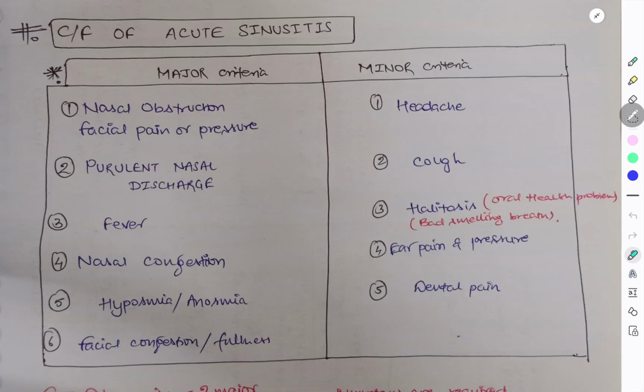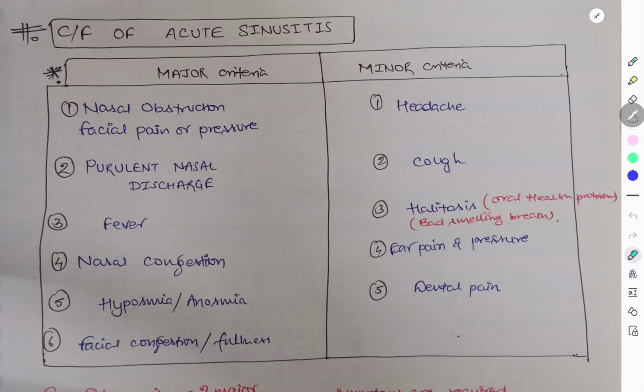Now we need to learn about the clinical features of acute sinusitis. Very important. We have some major criteria and some minor criteria. First we'll see the minor criteria: headache, cough, halitosis, ear pain and pressure, and dental pain. So 2H, 2 pain and cough. The 2H are headache and halitosis, the 2 pain are ear pain and dental pain, and 1 cough. So the minor criteria are 5: 2H, 2 pain and cough. Halitosis is bad smelling breath.